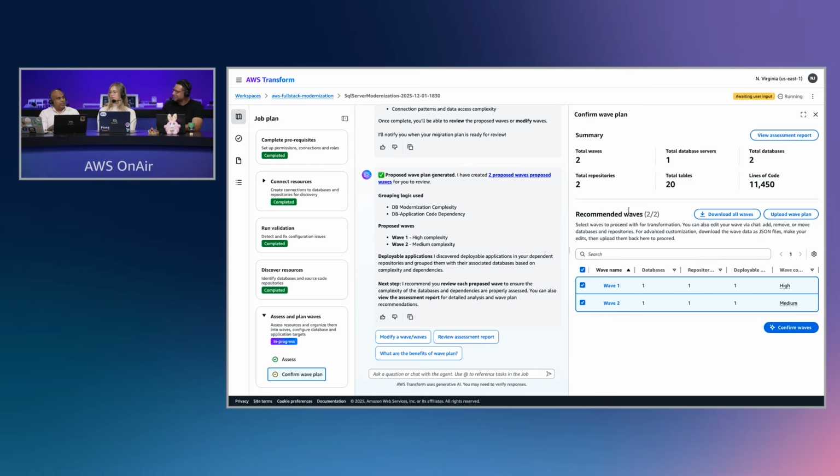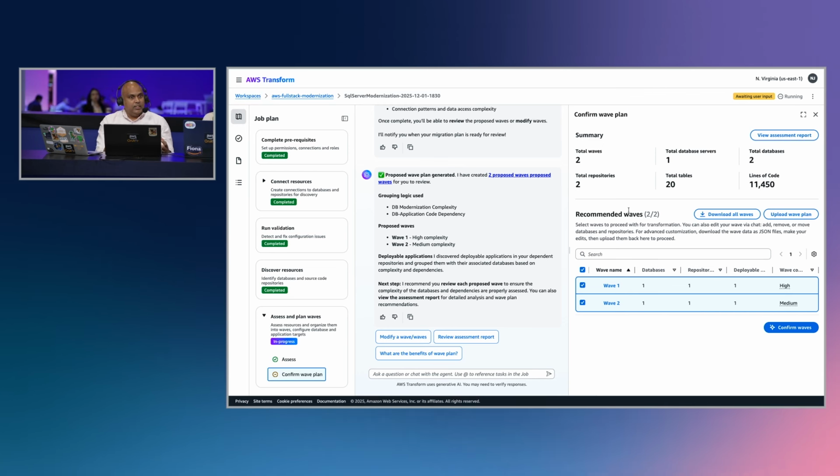So we are shifting, think of the persona who's dealing with this, a database administrator who has to deal with this. It is shifting them from actor, who has to perform all of this, into a reviewer. They provide the guidance to our agentic AI mechanism, and then we are able to do the transformation based on their guidance. And then we use agentic AI models to do the schema conversion.